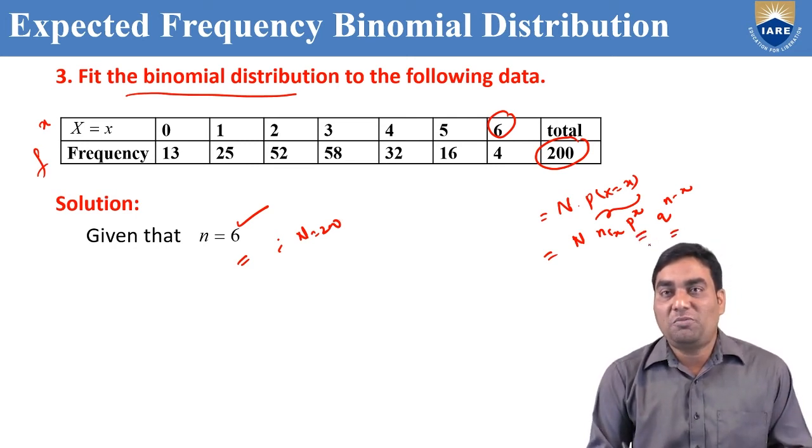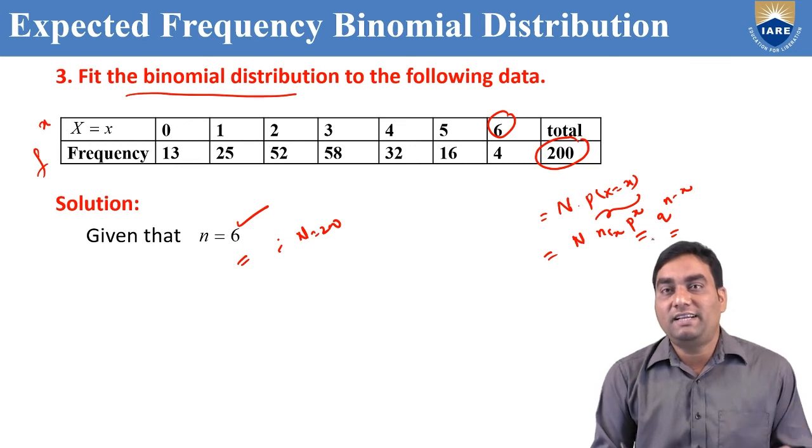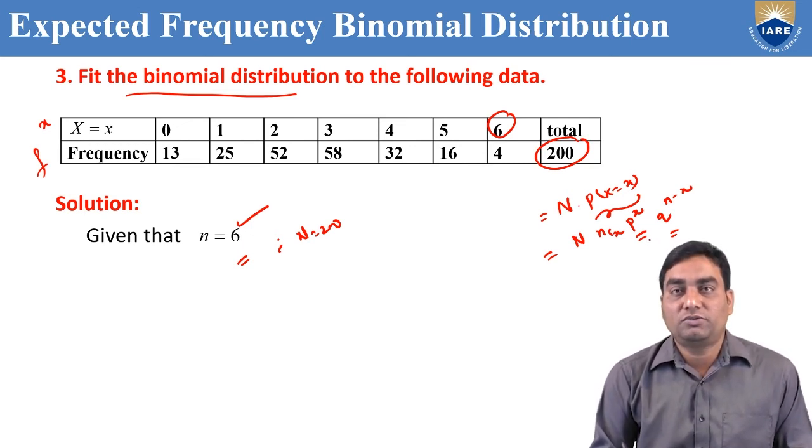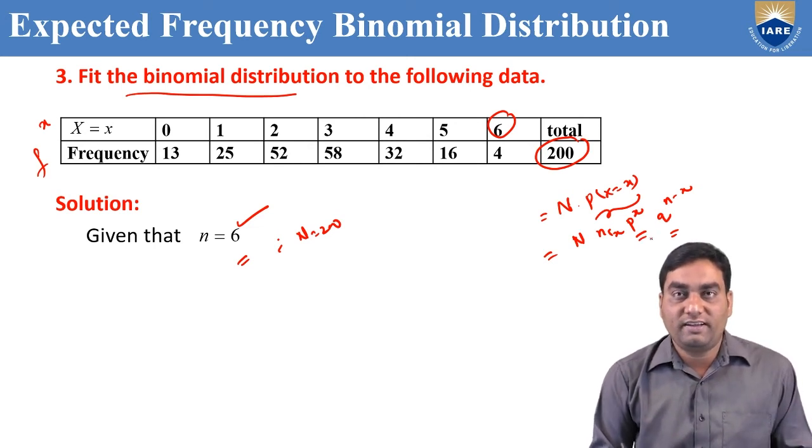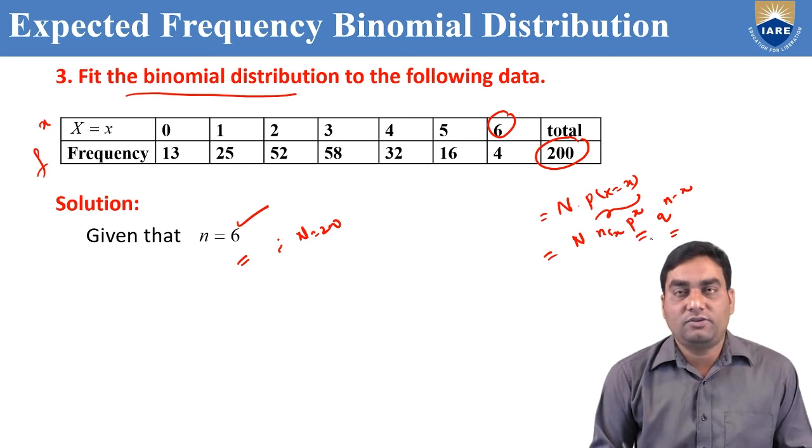In the previous problems, in tossing a coin, we can identify very easily P equal to 1/2, Q equal to 1/2. But here it is not tossing a coin or throwing a die. It is just a table given with the frequencies and x values. We need to find out expected frequencies.